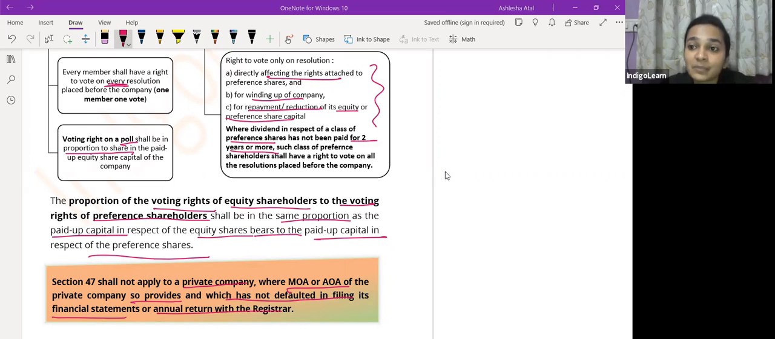So a private company can be more innovative. They can, with respect to voting rights, और उनके आर्टिकल्स में कुछ स्पेसिफिकली अलग स्टेट किया जा सकता है about the voting rights which the equity shareholders or the preference shareholders would have. So section 47 would not apply to a private company.